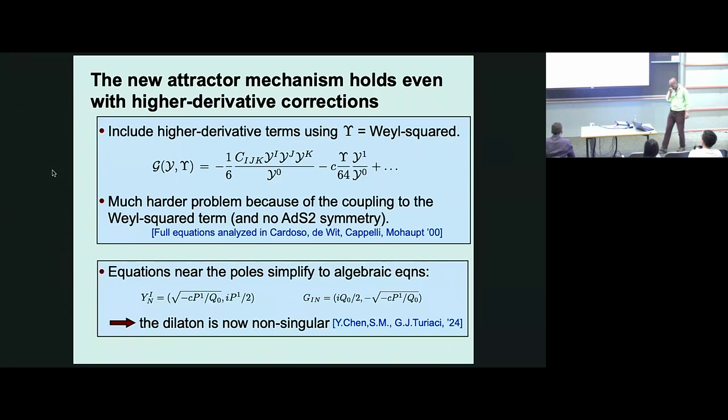So the dilaton is not singular. Now, it should be obvious, because at 2 derivatives, the solution is singular. If you put a 4-derivative term, it's not singular. That means that those two are playing off. That means that any derivative also has the same effect. So this solution shouldn't be taken ultra seriously, but it's to show that higher derivative effects can remove the singularity. But there's a surprise to follow.